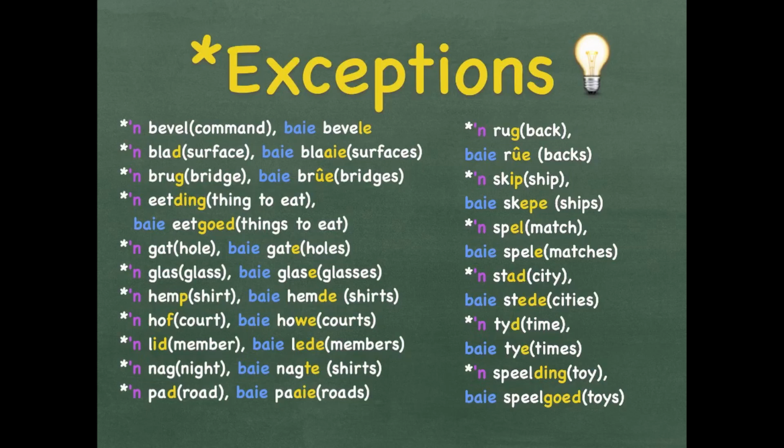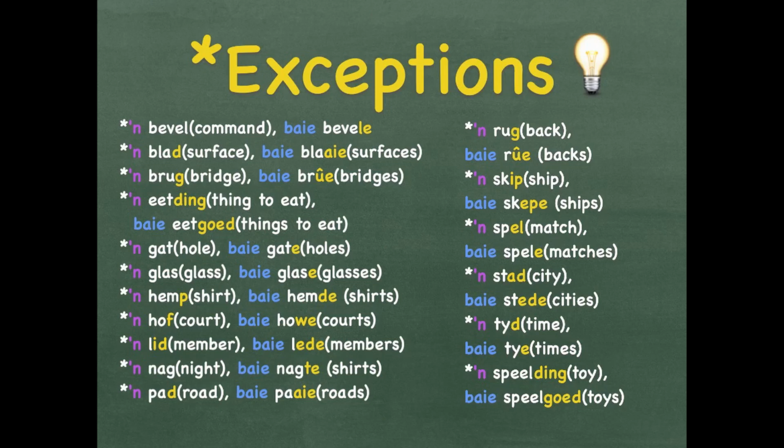It's just easier to learn these words as exceptions on their own. Make sure that you know them almost like you know your timetables. The only way that you will remember how to put a word into plural in Afrikaans is to revise them and practice them and go over the rules as many times as possible.